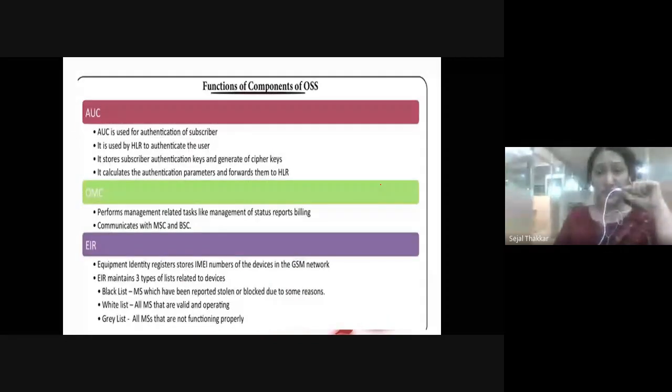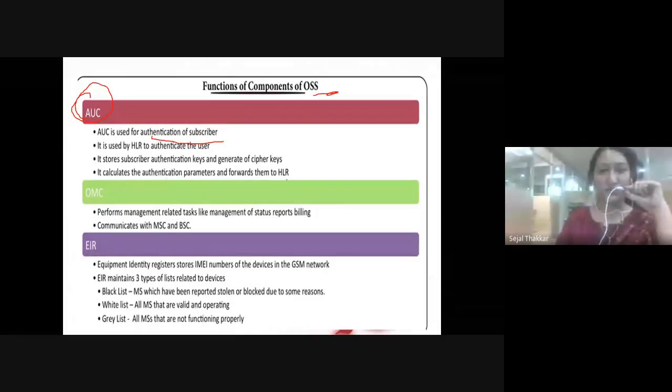Now, the operation support system. It consists of the authentication register, OMC, and EIR. The authentication register will store the authentication information of the subscriber. It is used by the home location register to authenticate the user. It stores the authentication keys and cipher keys.